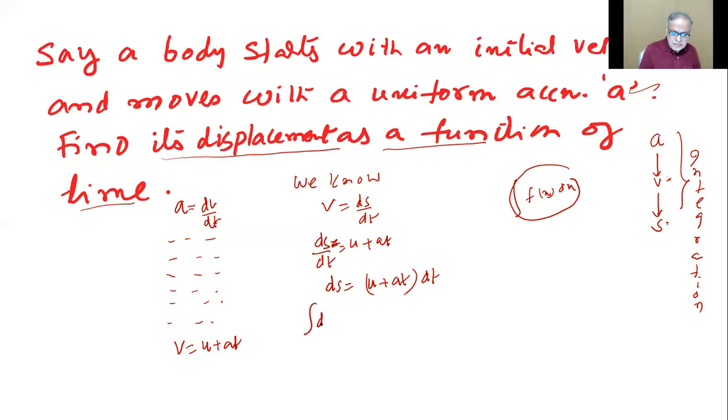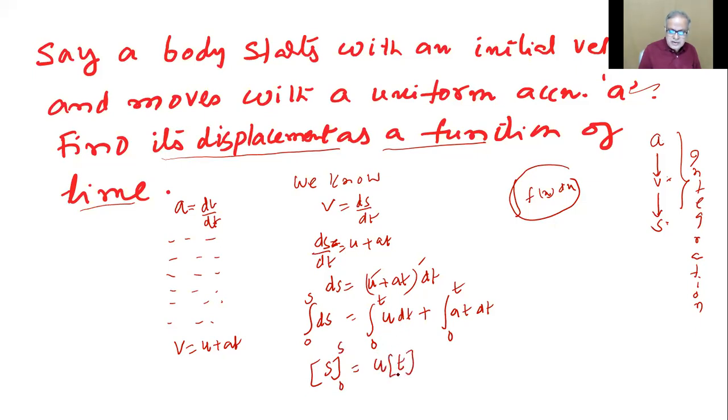So put the integral sign. Shall I put the limits immediately? 0 to s. Now here, I am doing one more step: integral u dt plus integral at dt. For both of them we can do this. So this is from 0 to t, this is also from 0 to t. Shall I write integral ds as s directly without writing s to the power 0? Because we did it in the previous question. Is equal to u, which is a constant, integral dt is t between 0 and t, plus a is out.